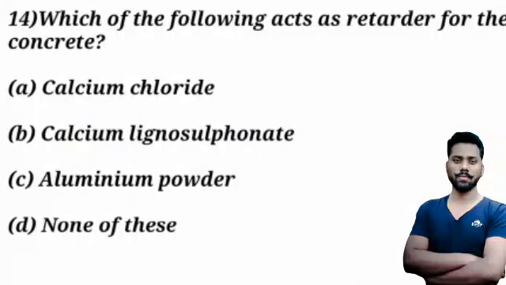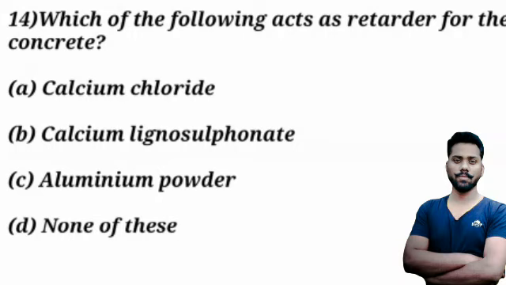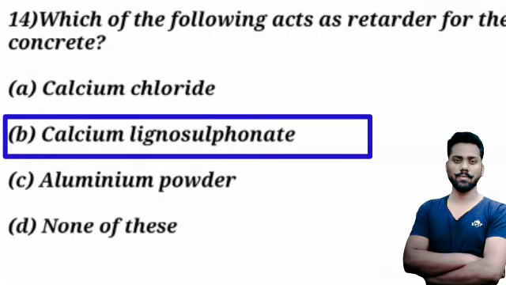Let's see 14th question. Which of the following acts as a retarder for the concrete? This question also has been asked in Lok Seva Ayog in 2015. You can check it out there. And the options are A, calcium chloride, B, calcium lignosulfonate, C, aluminum powder, D, none of these, and answer is B.